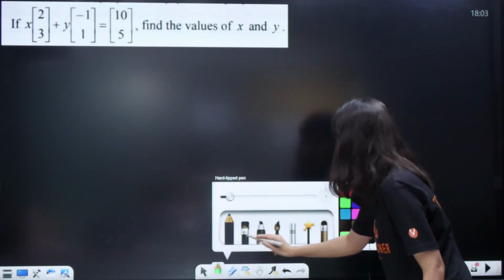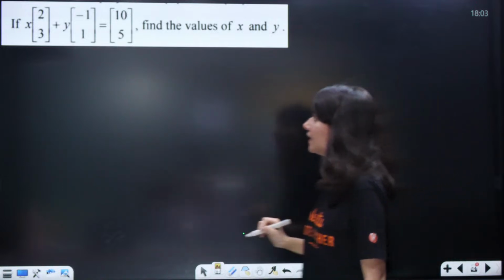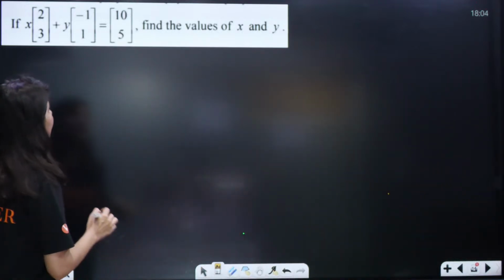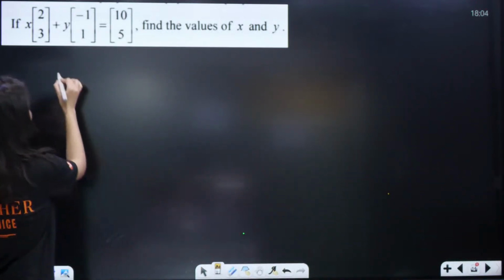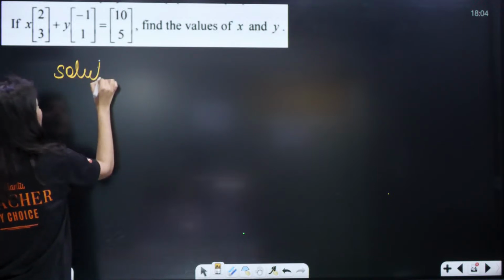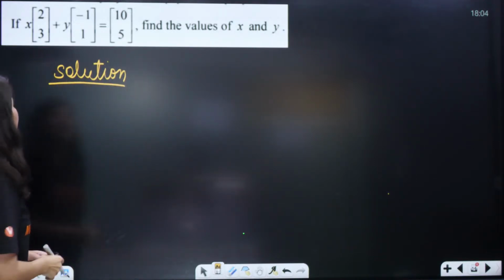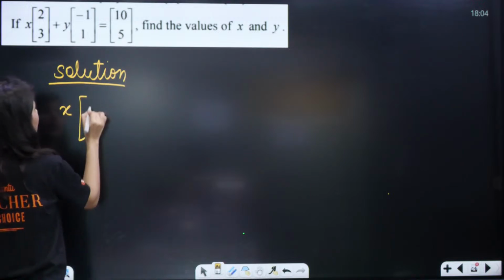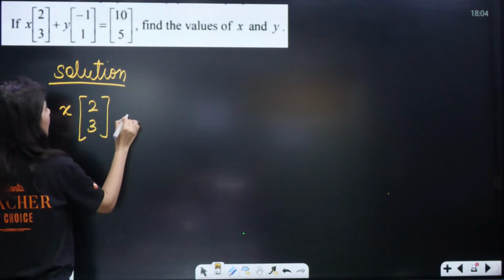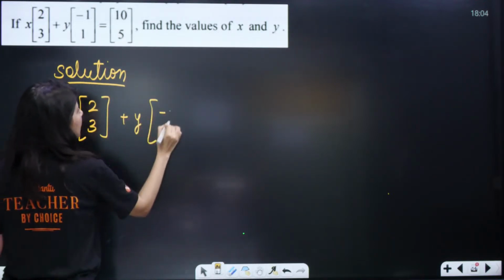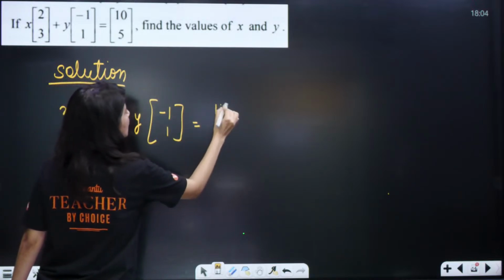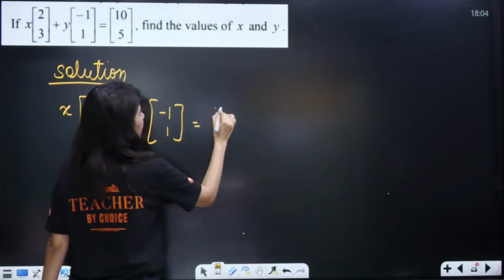So now first of all, what we will do is find the values of x and y. Solution. First of all, I am going to just copy it: x times (2, 3) plus y times (minus 1, 1) equals (10, 5).